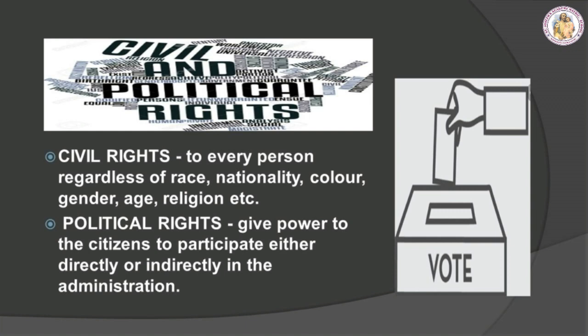Civil and political rights. Civil and political rights protect an individual's freedom. The term civil rights refers to the basic rights afforded by laws of the government to every person regardless of race, nationality, color, gender, age, religion, etc. Political rights are exercised in the formation and administration of a government. They are given to the citizens by law. These rights give power to the citizens to participate either directly or indirectly in the administration.